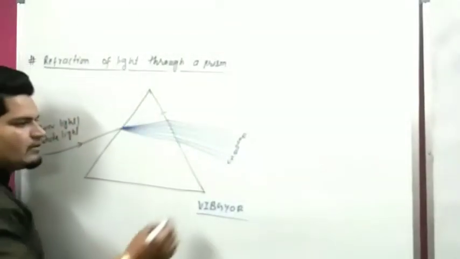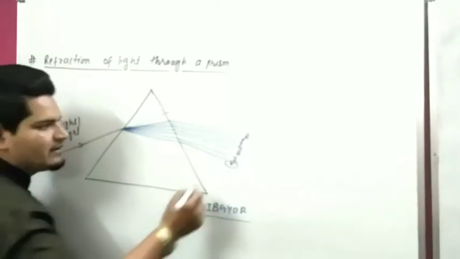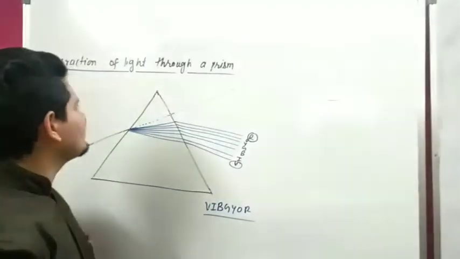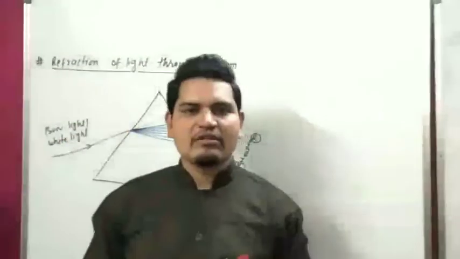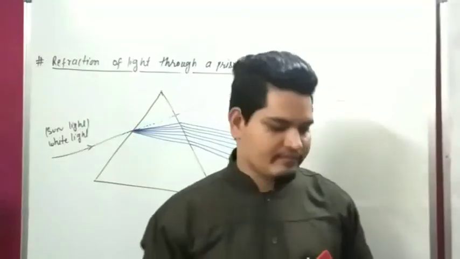Violet color is split most and red color is split least. Now you can draw this diagram.